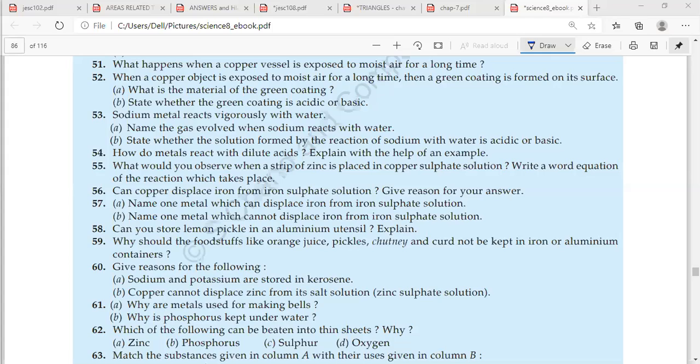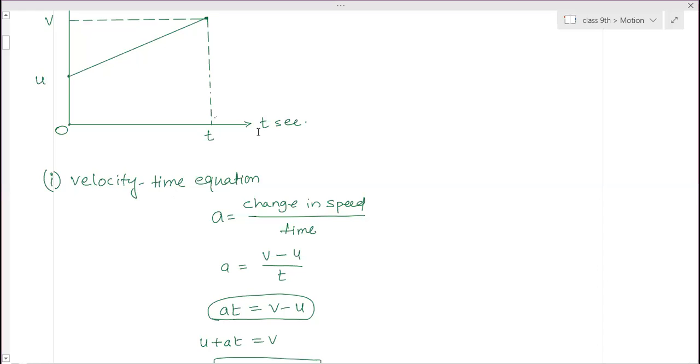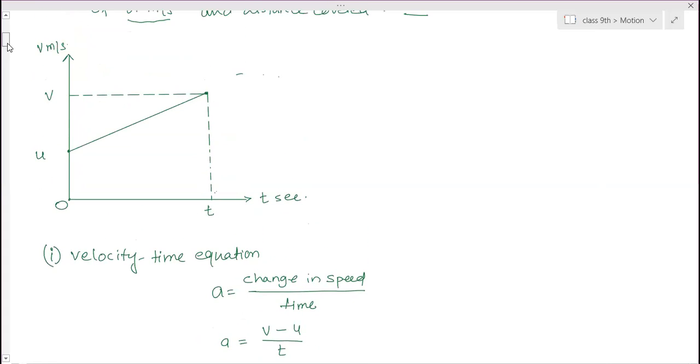So this is the first equation of motion. Here the object is moving with u meter per second. This is a VT graph of an object.